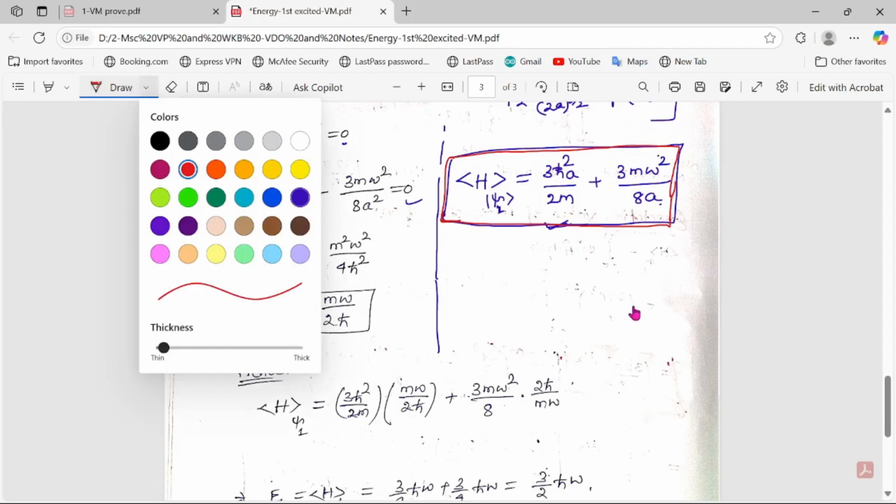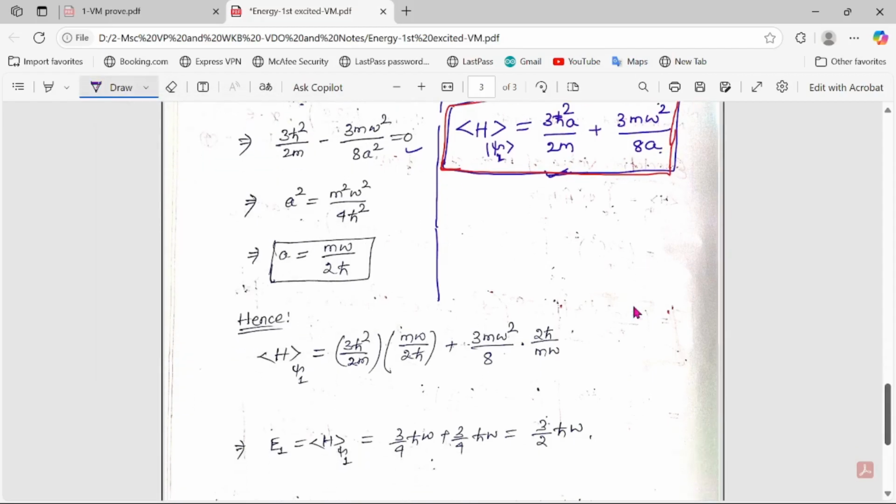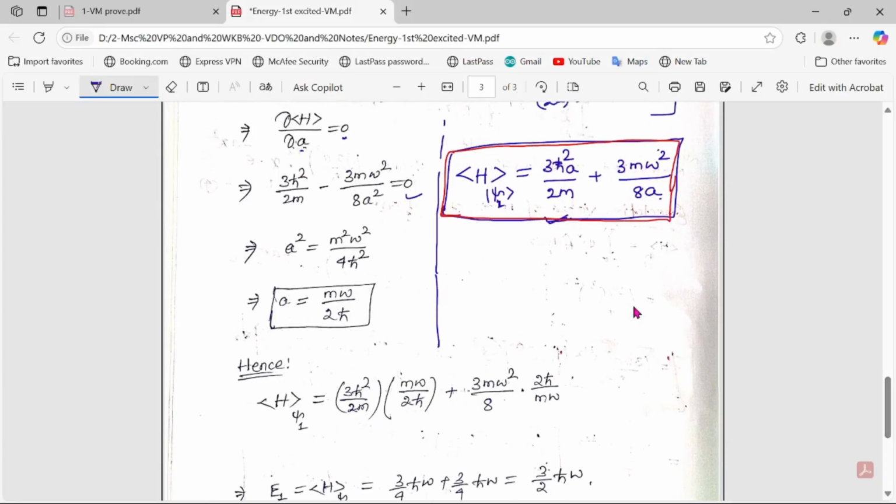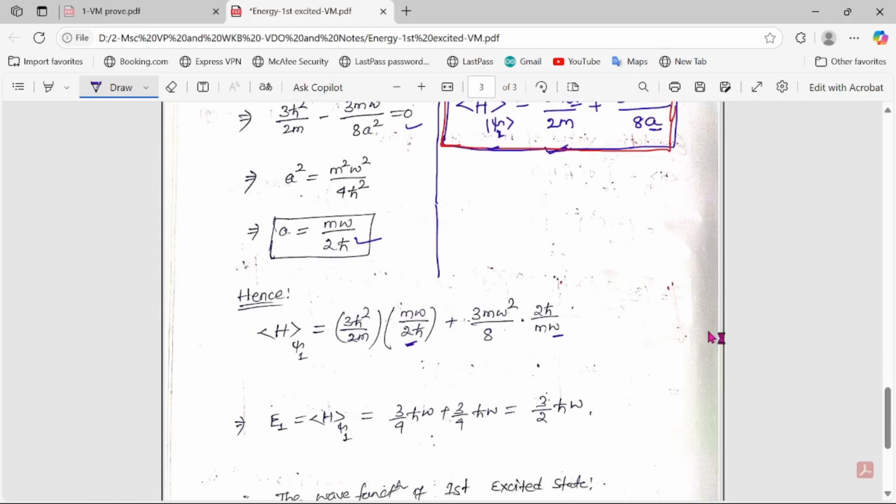Now we have to substitute this a value. This is our last step. Now we have to substitute this a value in this Hamiltonian. So instead of a, we have to put m omega by 2h cut. 3 h cut square by 2m is there. Instead of a, what do we have to put? m omega by 2h cut. Here, instead of a, we put m omega by 2h cut, so it will be 2h cut by m omega. So you just solve it.